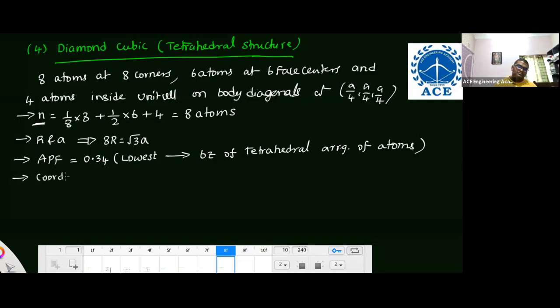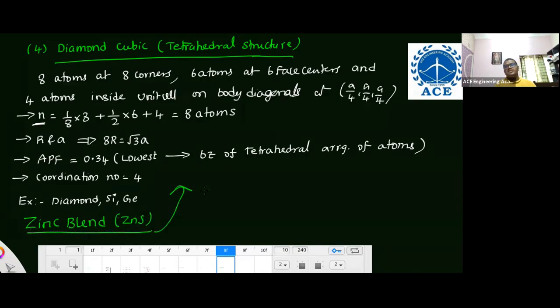And finally, the coordination number is equal to 4. Examples of this diamond cubic structure are diamond, silicon, germanium. And also one more important thing you have to remember: zinc blende. It is a ceramic structure, zinc sulfide. The zinc blende structure is the same as the diamond cubic structure.